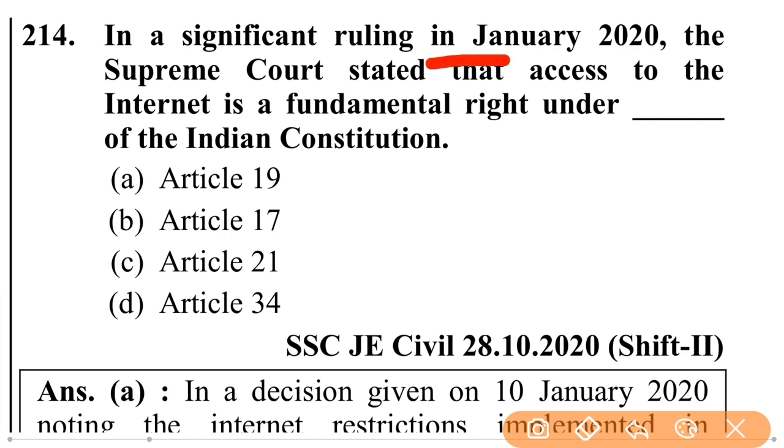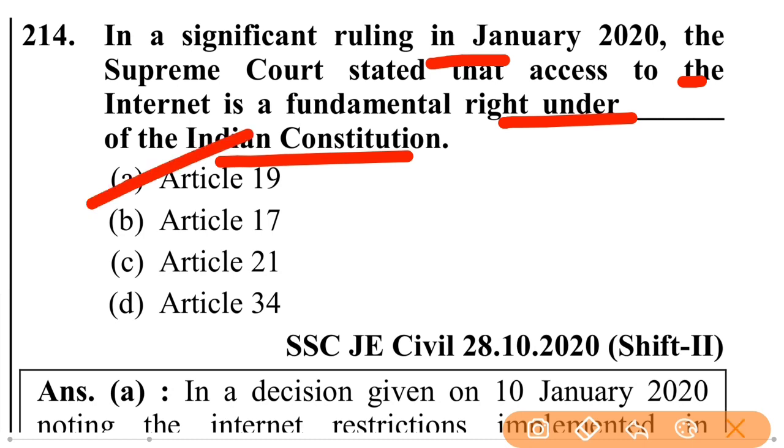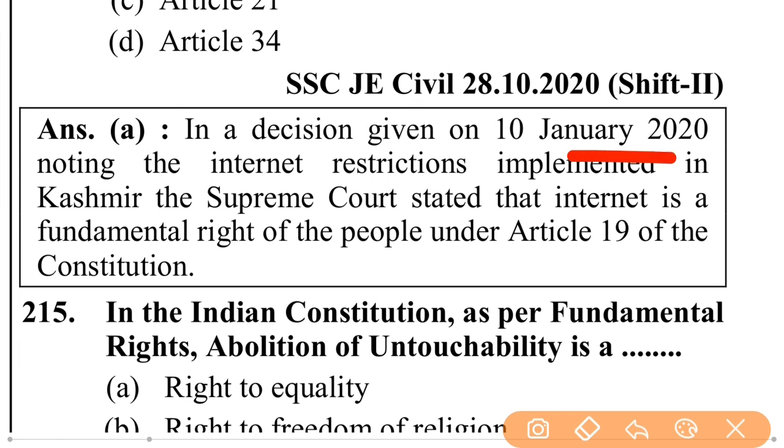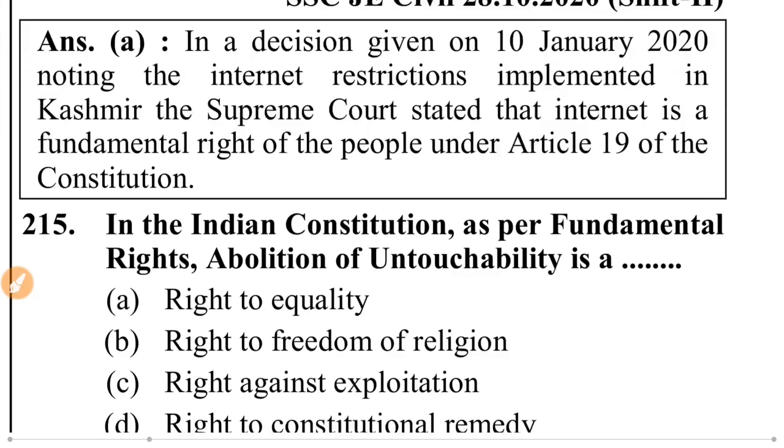In a significant ruling in January 2020, the Supreme Court stated that access to the internet is a fundamental right under Article 19 of the Constitution. In a decision given on 10 January 2020, noting the internet restriction implemented in Kashmir, the Supreme Court stated that the internet is a fundamental right of the people under Article 19 of the Constitution.